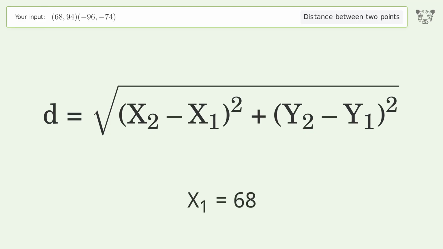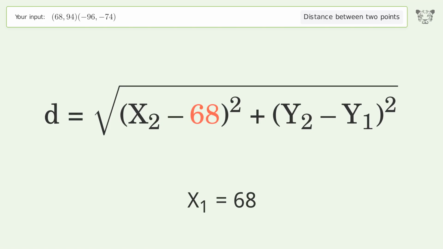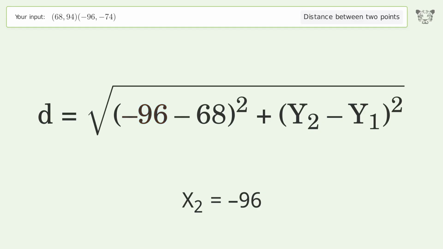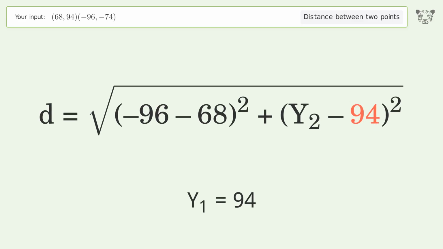x1 equals 68. x2 equals negative 96. y1 equals 94. y2 equals negative 74.